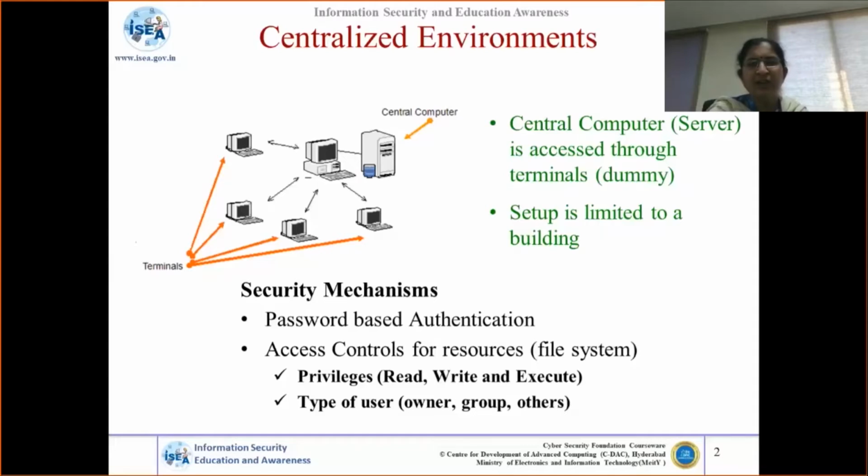Okay. So in order to restrict file system access, we have the read, write, and execute privileges. And we try to identify the different types of users: who is the owner of the file, the group to which he belongs, and others. With all these things, you are trying to restrict access.